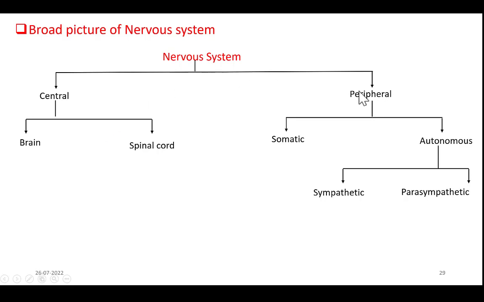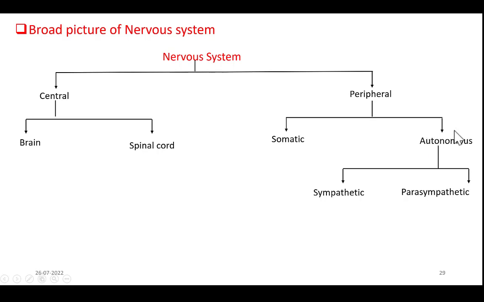Now the other part is the peripheral nervous system. It includes all the nerves that are coming from the brain and spinal cord going to different parts of our body. All the nerves going to all other parts of our body constitute the peripheral nervous system. And this is again divided into two main parts, that is the somatic nervous system and the autonomous nervous system.